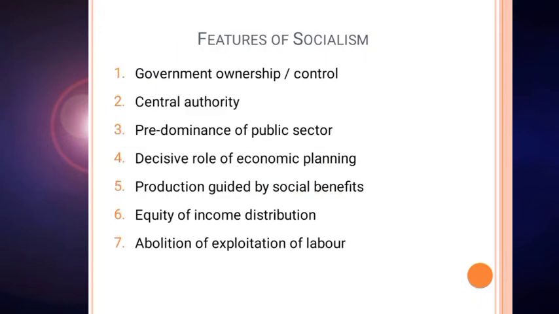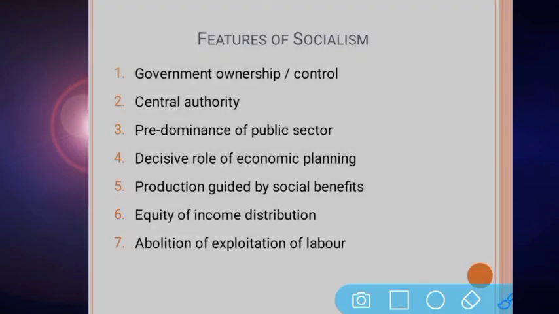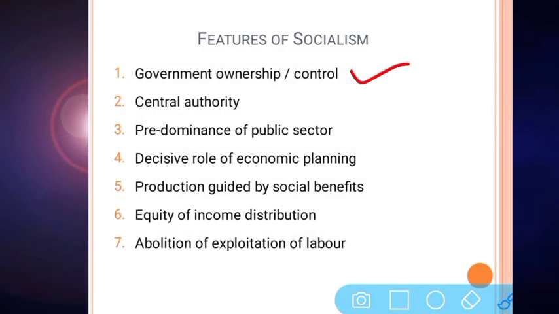Now the features of socialism. The first feature is government ownership or control. All the means of production, the primary means of production and the secondary means of production, are totally owned by government.